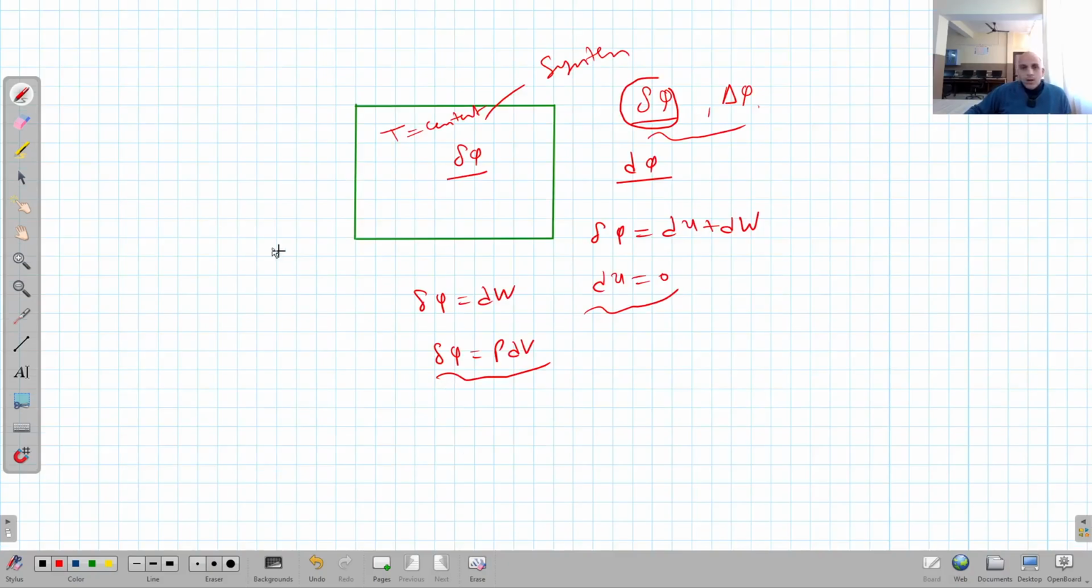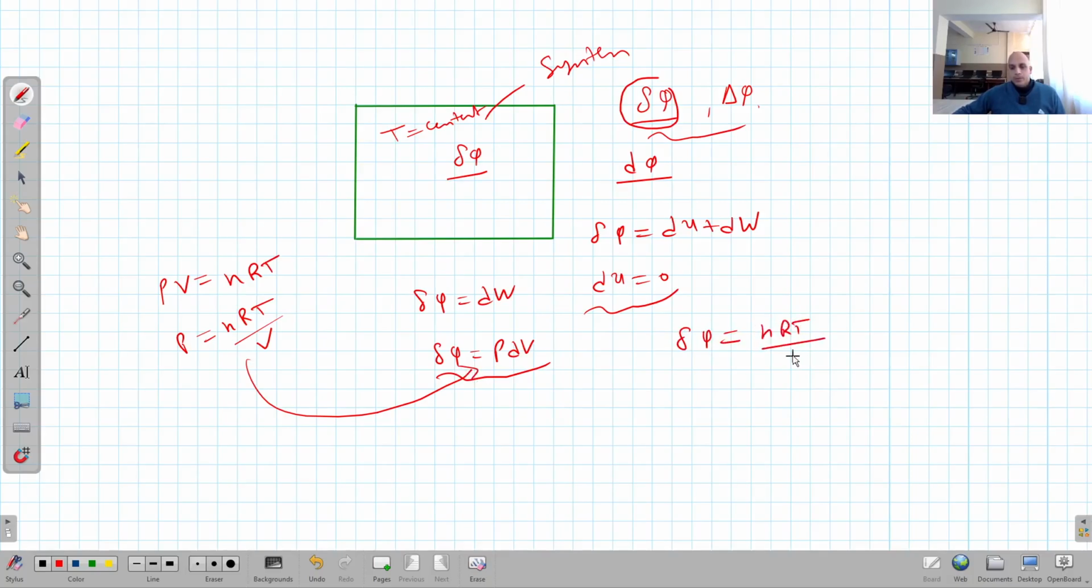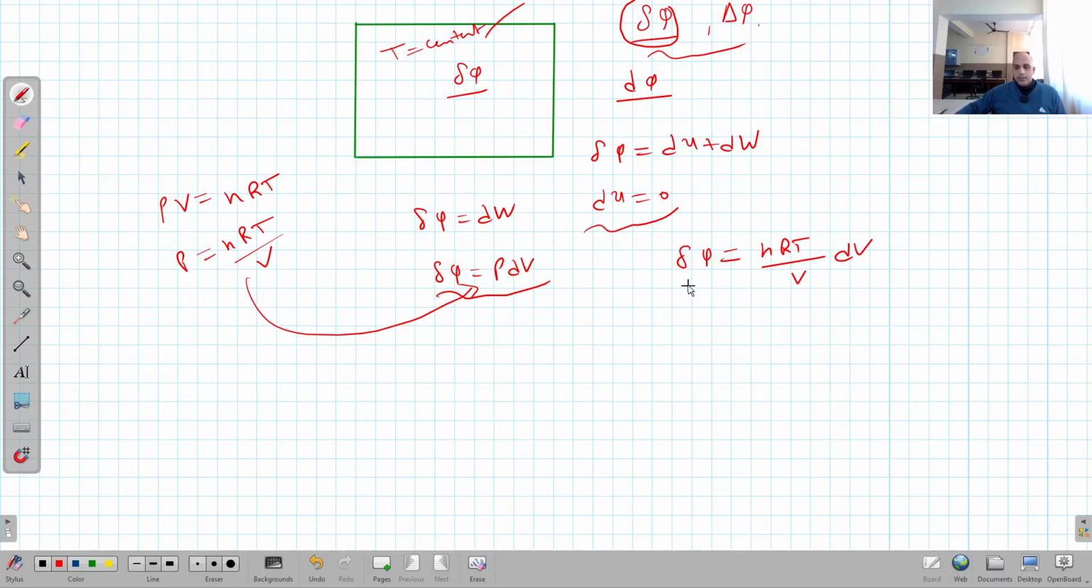Right. Now we know, according to the gas equation for ideal gases, PV is equal to nRT. Clear? So here P becomes nRT upon V. So if I put it here, it will become delta Q is equal to nRT upon V dV. Clear? So it will give me this. Now I can take it here.